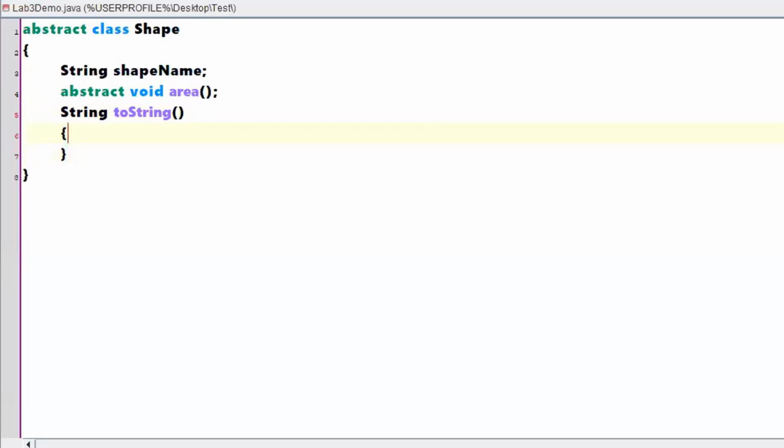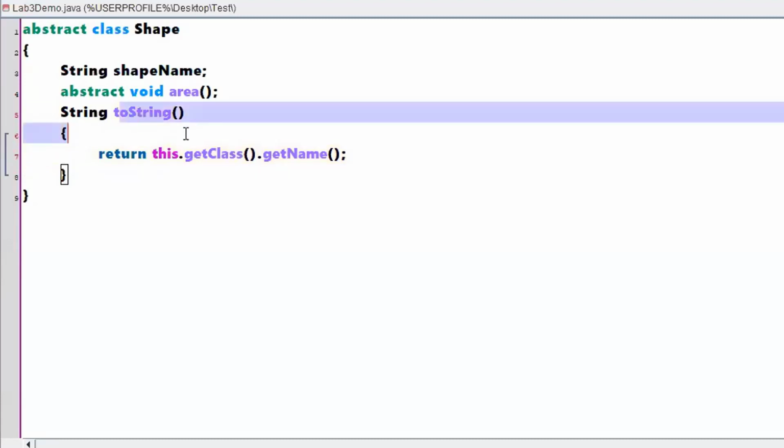What does it have to do? It has to return whichever object has been created, its class dot its name.